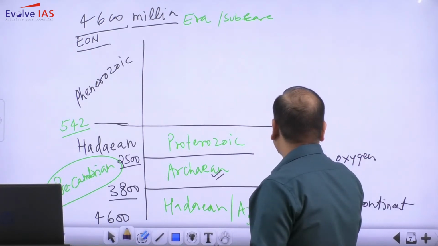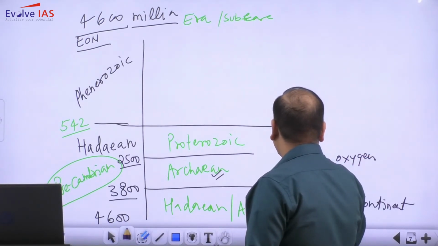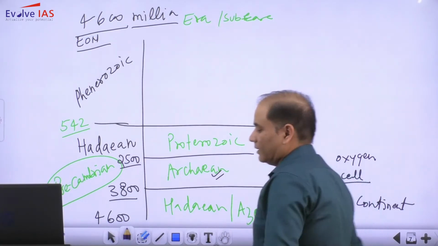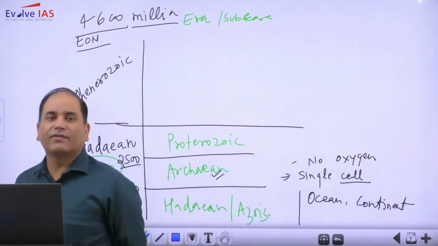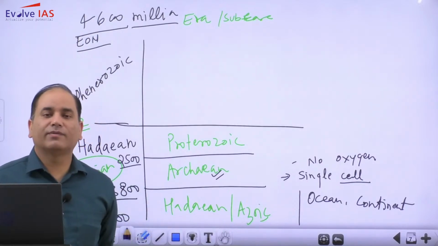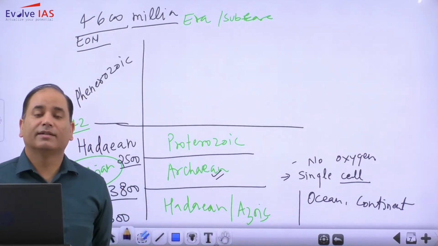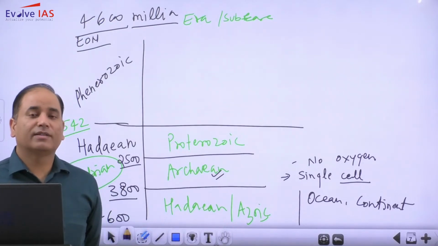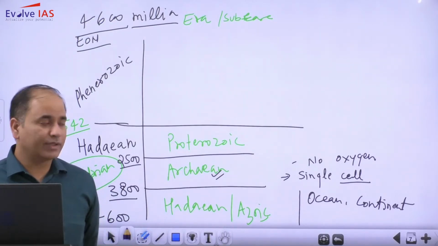But one interesting thing: single cell life appeared, and it appeared in the ocean.